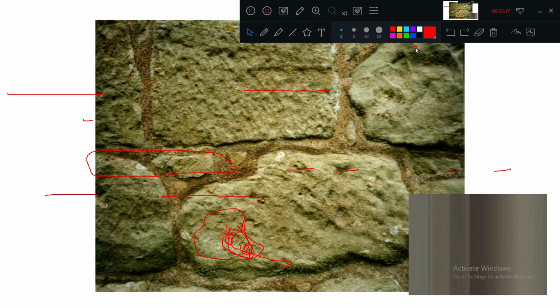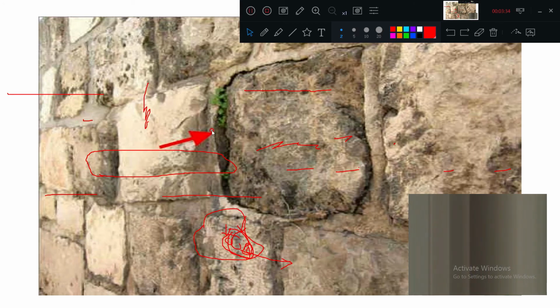Okay, you can easily see here how the stones have been getting corroded, stones have been getting decomposed. Here you can easily see this portion, stonework has been harmfully affected. Here also you can see the lichens or something has happened, it is getting affected.